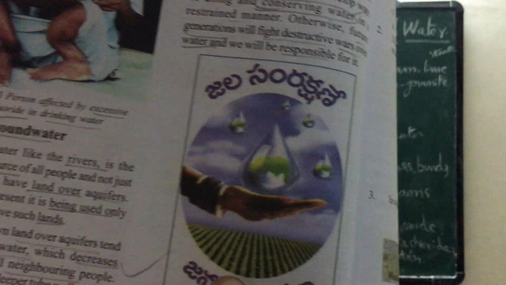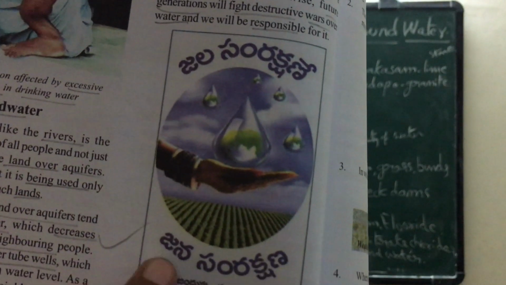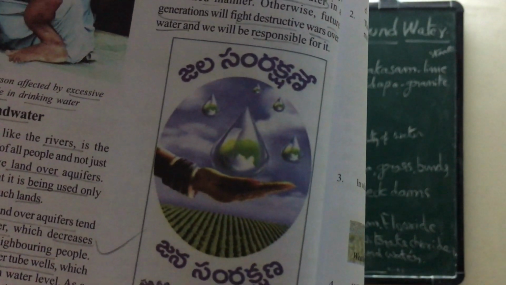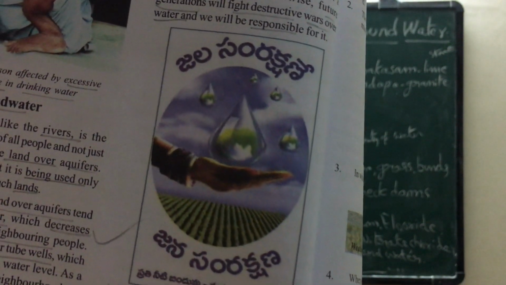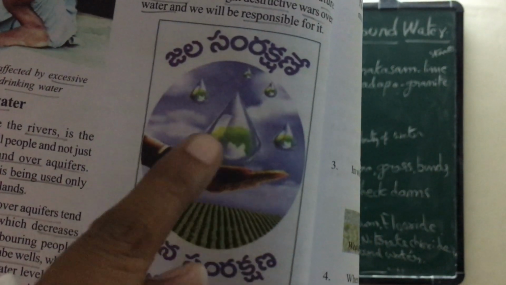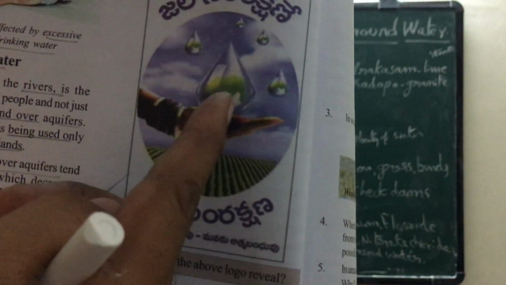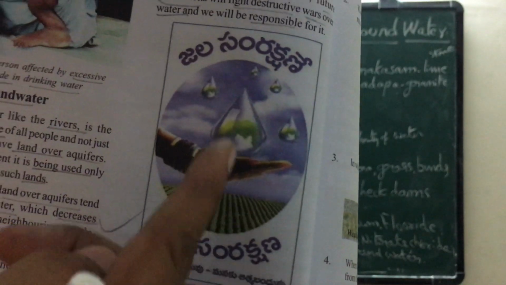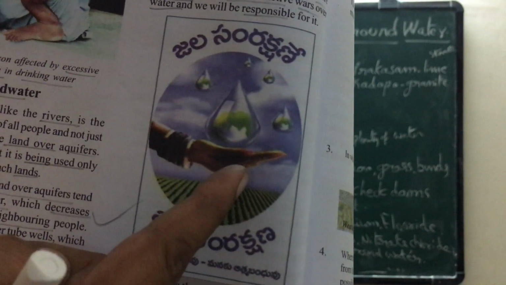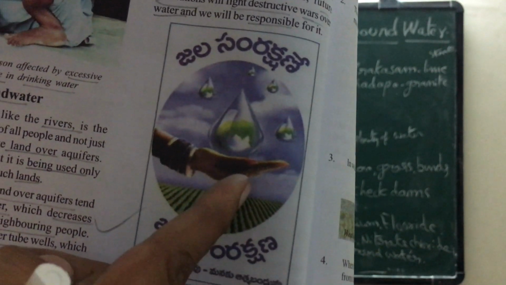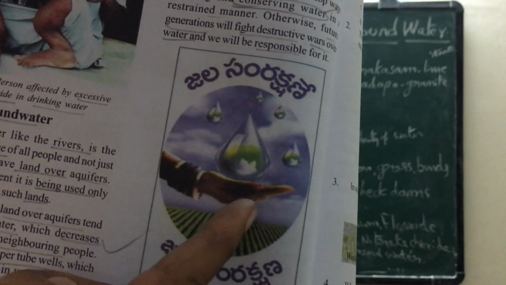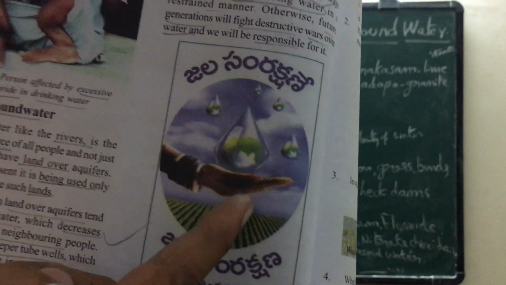Next one, water conservation. Look at this picture once again. Jala samrakshane, jana samrakshana. Prati neeti binduvu manaku atma bandhuvu. So we need to conserve the water in the rainy season. When we conserve the water in the rainy season in a proper way, we can use this water in the remaining seasons. So that is the lesson.